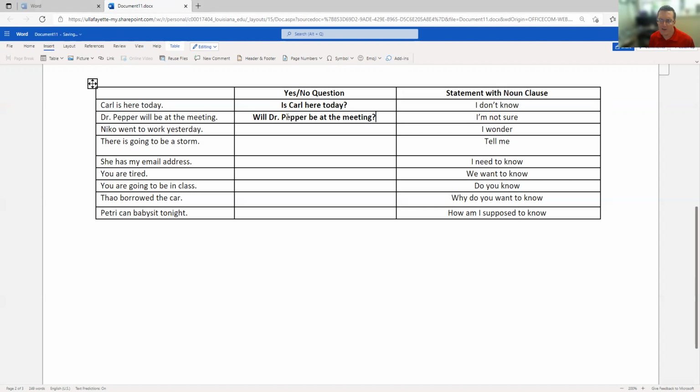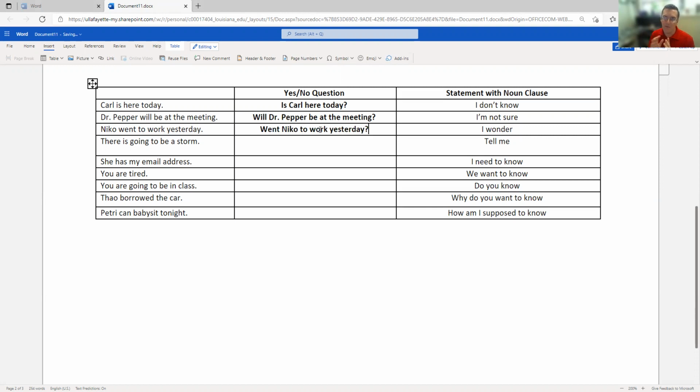Now we have something a little tricky. The next sentence: Nico went to work yesterday. It's not a to be verb, and there's no modal or helping verb like will. So what do we do? We don't flip the verb and subject. We don't put went Nico to work yesterday. That's not how we ask a question in English.